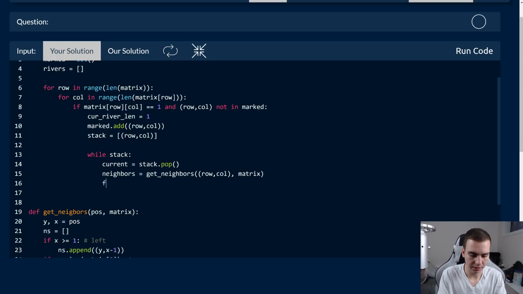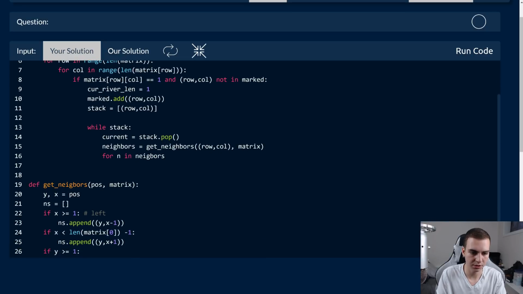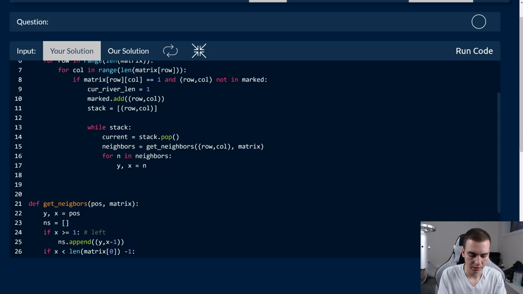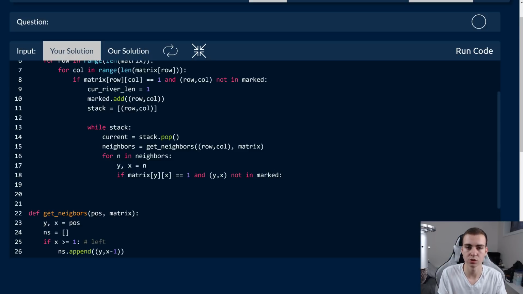So what we're going to do now is say for n in neighbors. So this again will give us those positions. Now what we're going to say is y, x equals n, just so we can decompose this and make it a little bit easier. So we'll say if matrix[y][x] equals 1 and (y, x) not in marked, which essentially means we haven't looked at this river already, then we'll add it to marked.